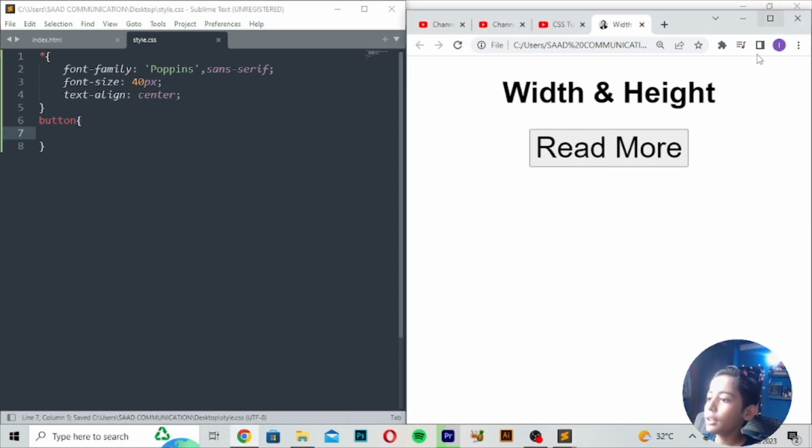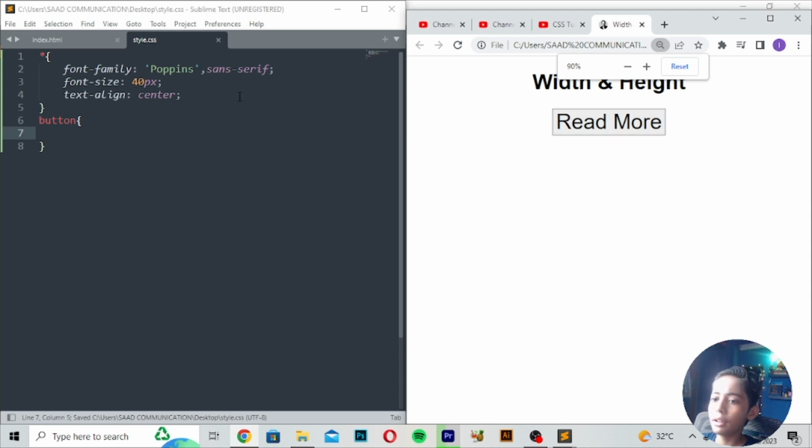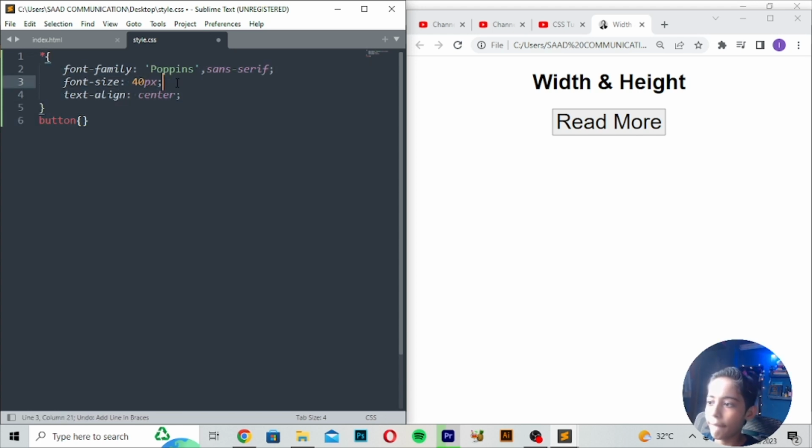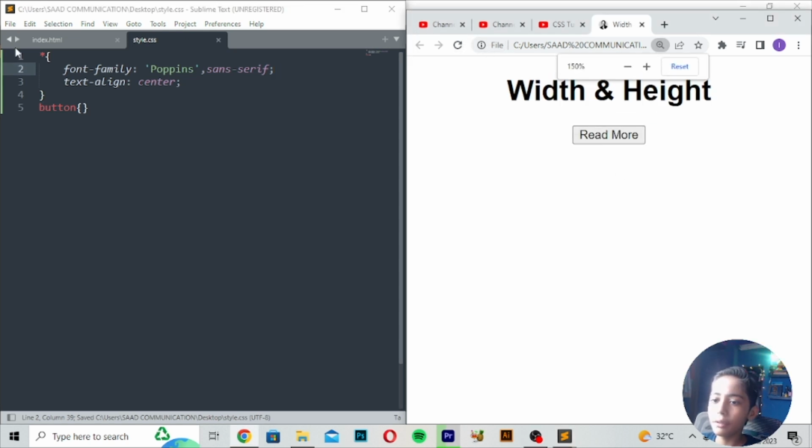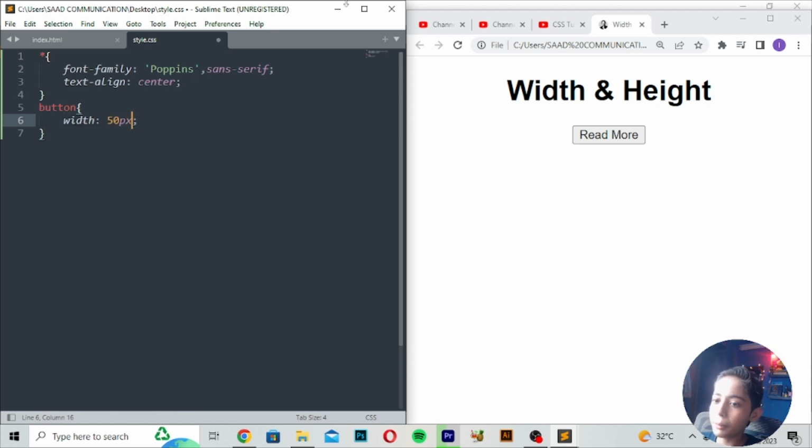Sorry, the font size should be accurate, so I will erase it. Now I will tell you what width and height are. Width means you can give the width as 150 pixels, save, refresh, and it is coming like that.